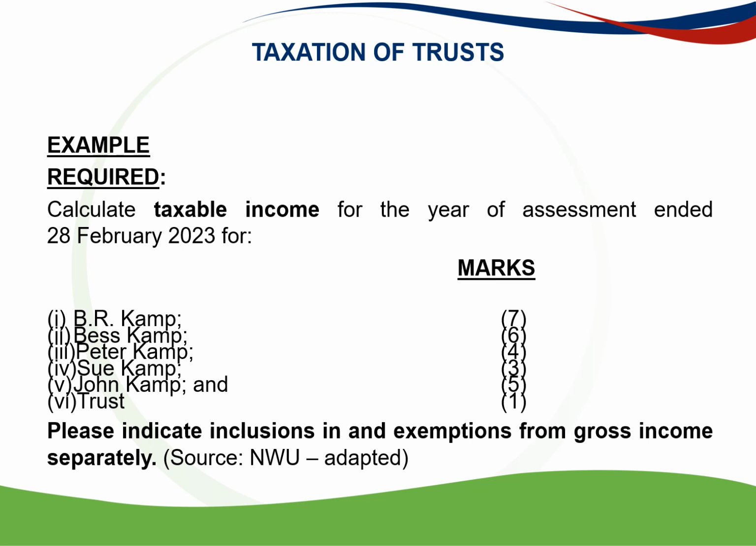So we have to do it for B.R. Camp, Bess Camp, Peter Camp, Sue Camp, John Camp, and the trust. And it says, please indicate inclusions and exemptions from gross income separately. Let's carry on with the solution.